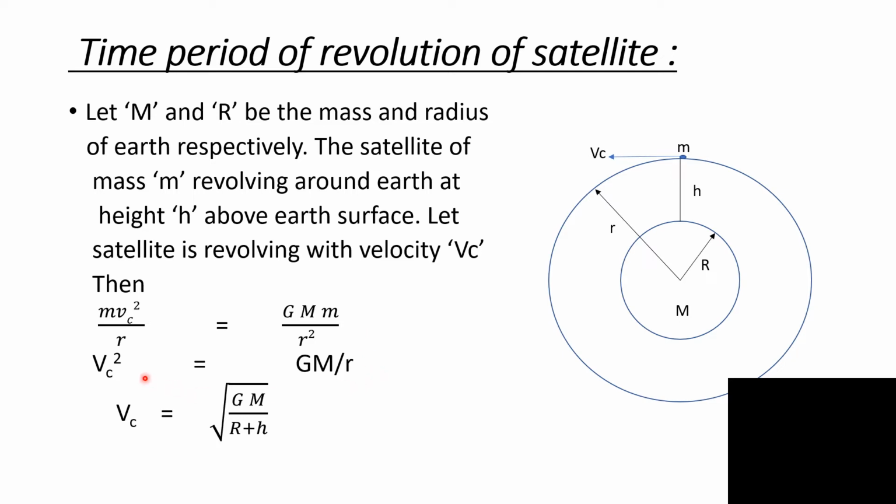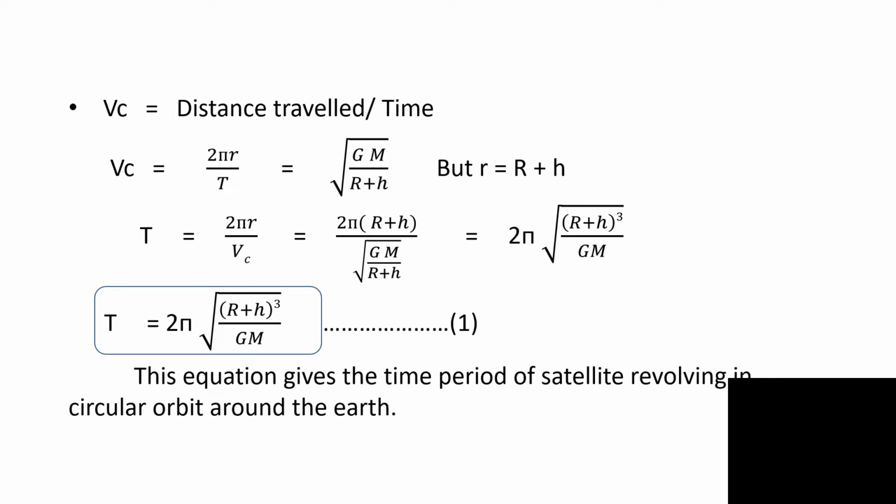Therefore, we get Vc square equal to GM upon r, but small r is nothing but capital R plus h. Therefore, we can write Vc equal to square root of GM upon R plus h. This equation gives us the critical velocity.